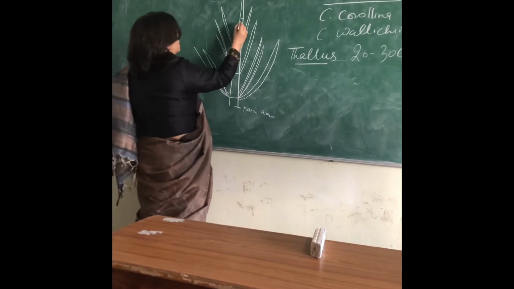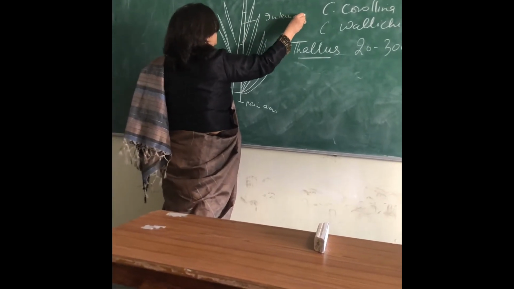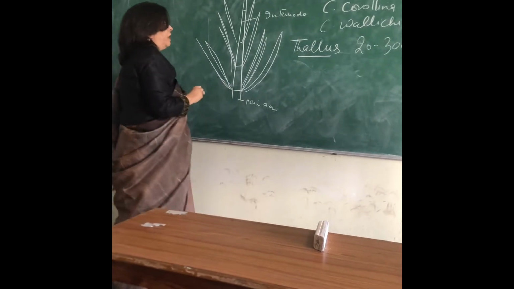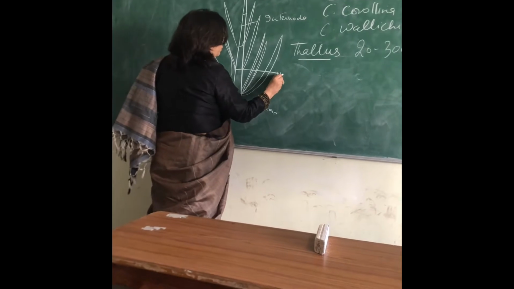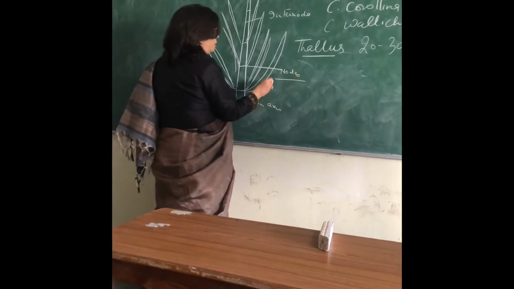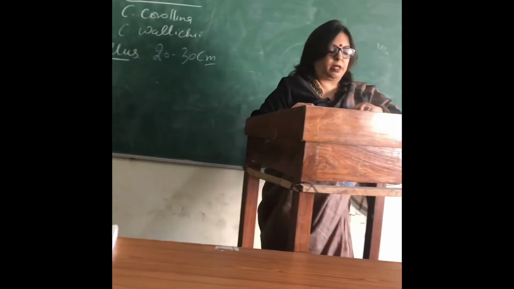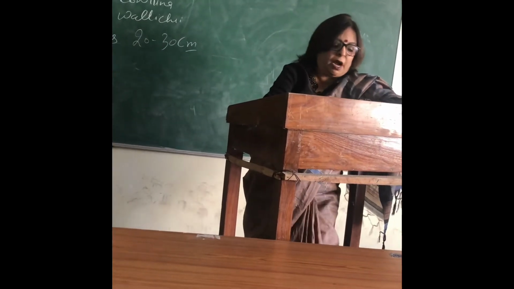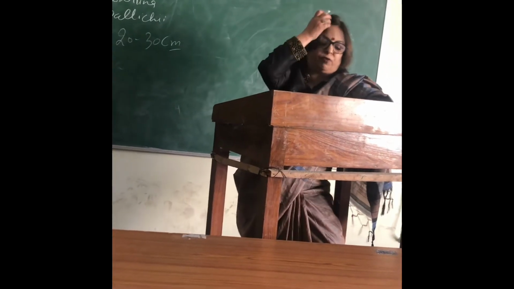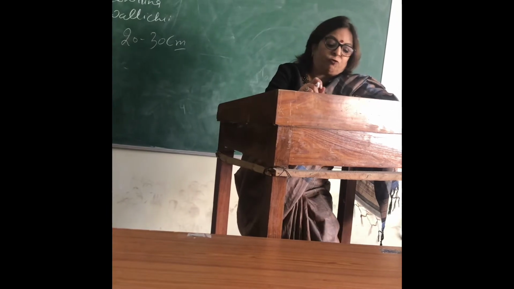This is the internodal region. The main axis of the Chara is divided into nodes and internodes. This is a feature particular to the Chara only. At each node we have a whorl of branches, and this whorl of branches is known